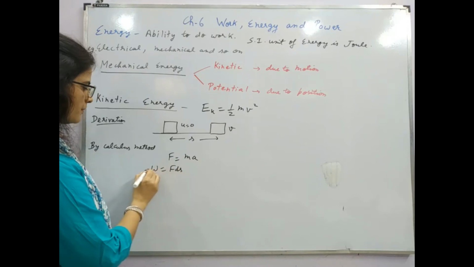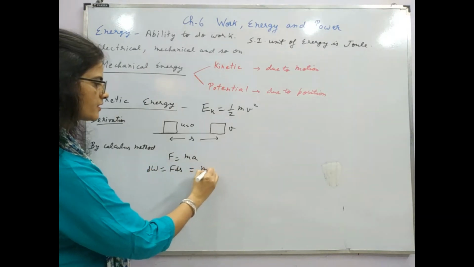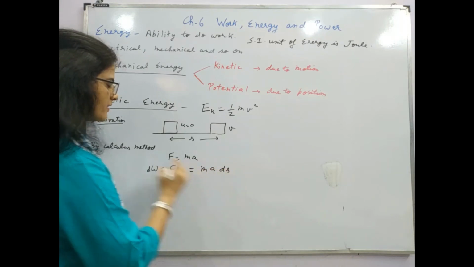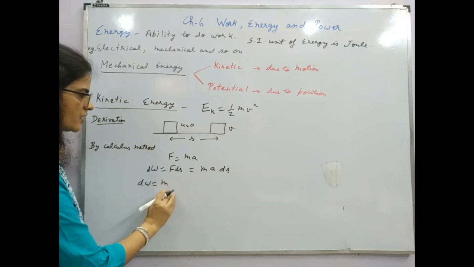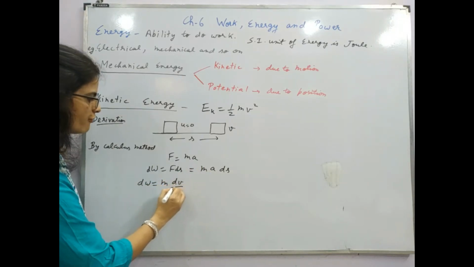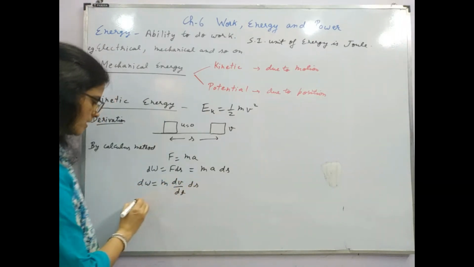So if I am talking about small work done dW during displacement ds, this can be written like this. Ma ds. So dW is m acceleration, I can write rate of change of velocity. So dv by dt is acceleration, this is ds.